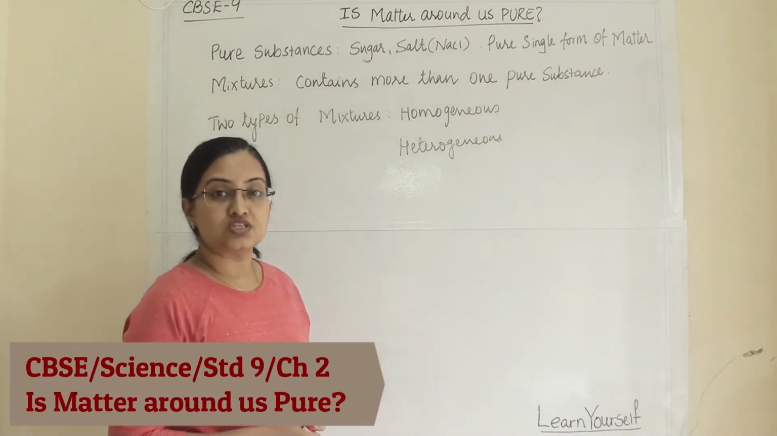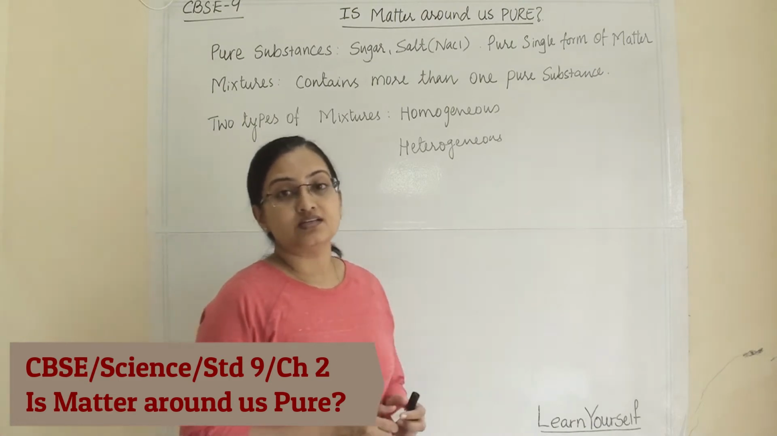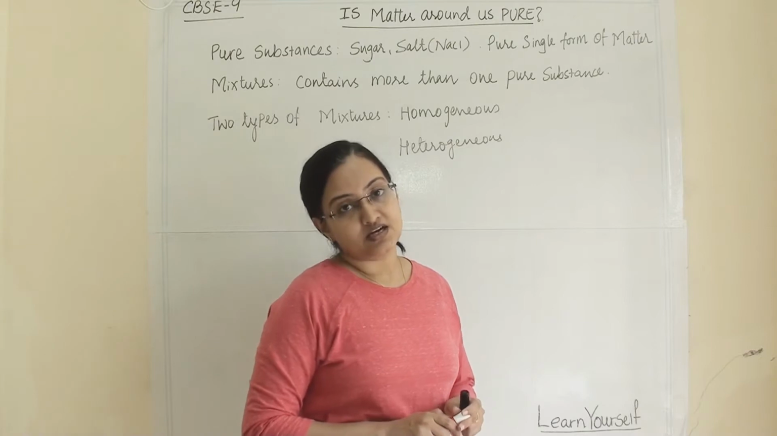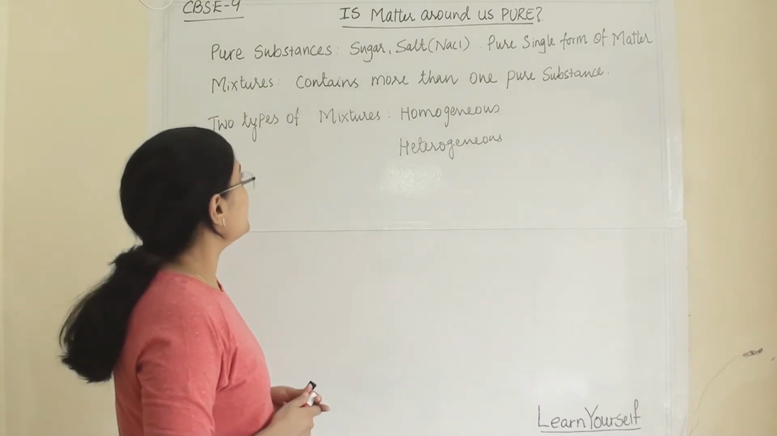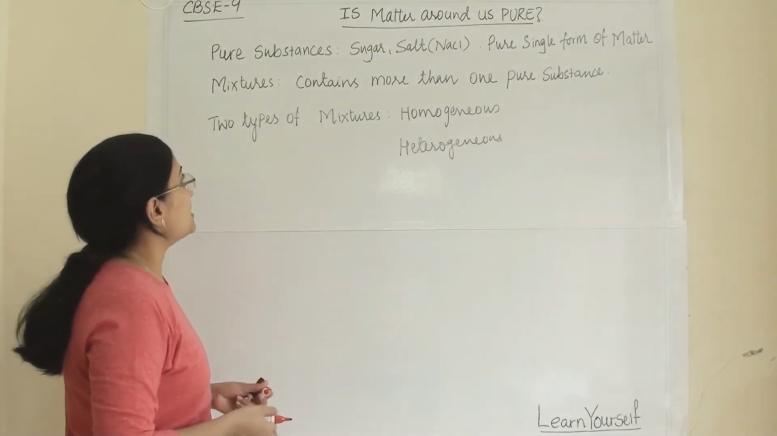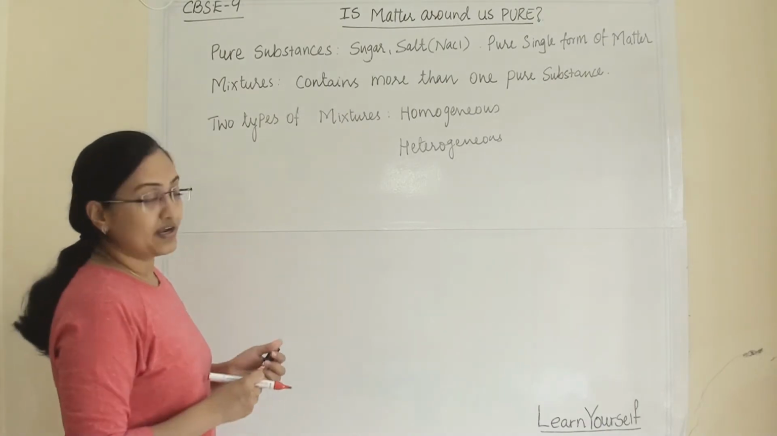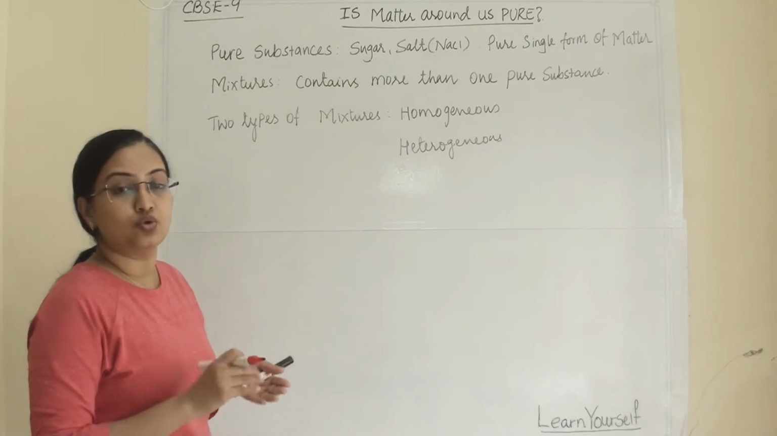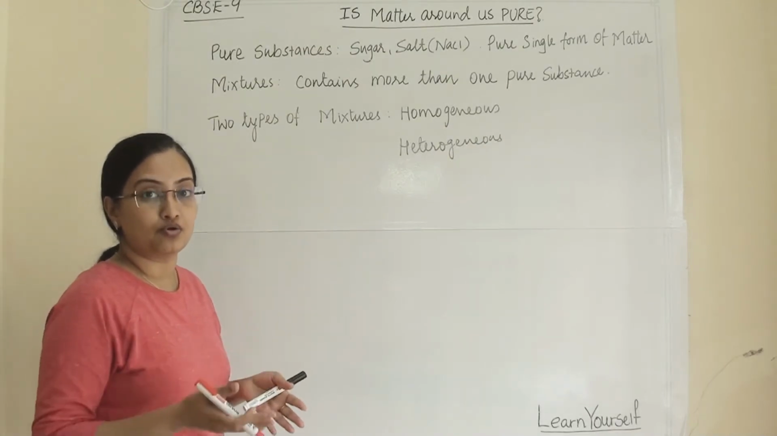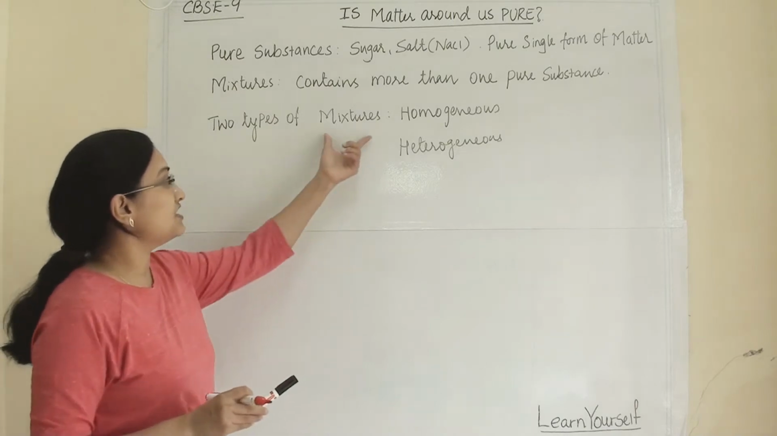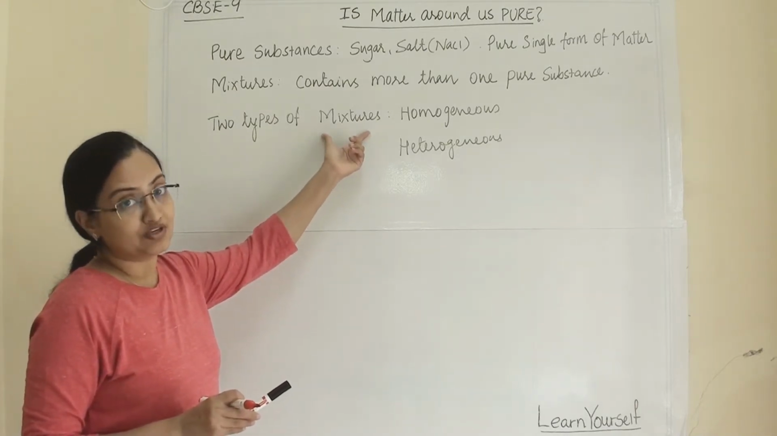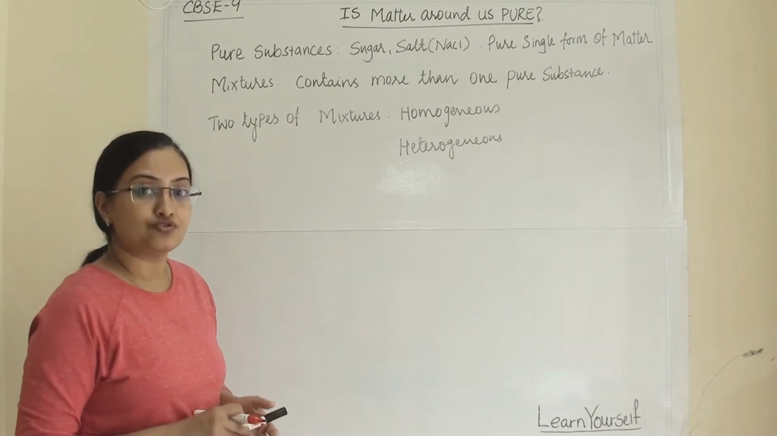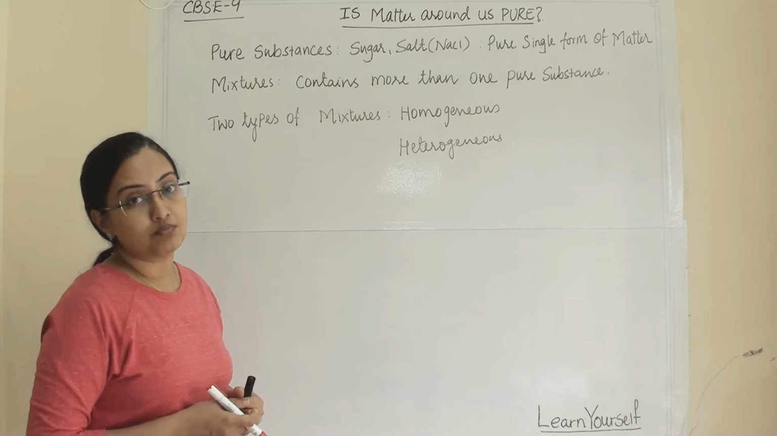Today we are going to study about "Is Matter Around Us Pure?" This chapter is under the CBSE Standard 9 syllabus. In this chapter we are going to study what kinds of substances are there in our surroundings, whether those substances are pure or not, and majorly we are learning about mixtures, types of mixtures, solutions, types of solutions, and so many more new things.